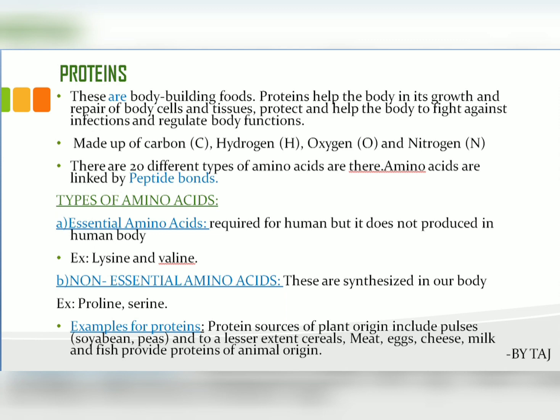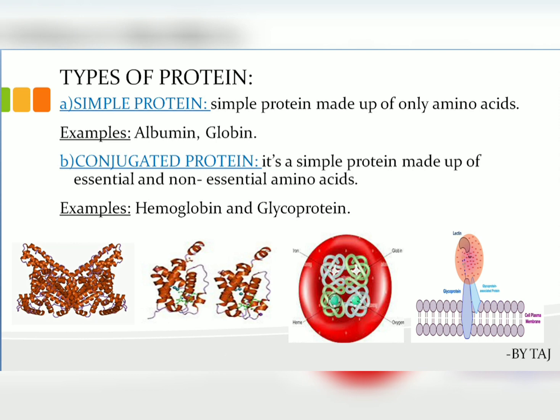So mainly proteins are classified into two types: simple protein and conjugated protein. Simple protein means a protein made up of only amino acids. If a protein is made up of only amino acids, then we call it a simple protein.